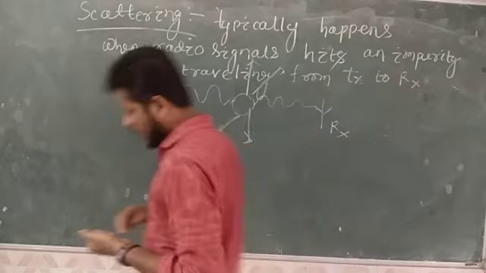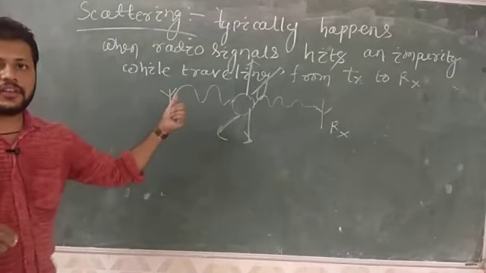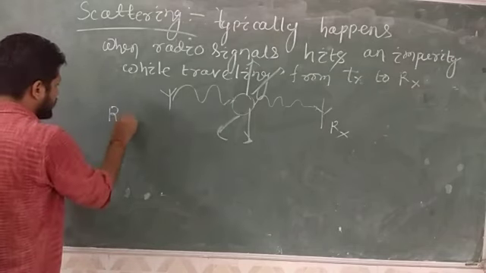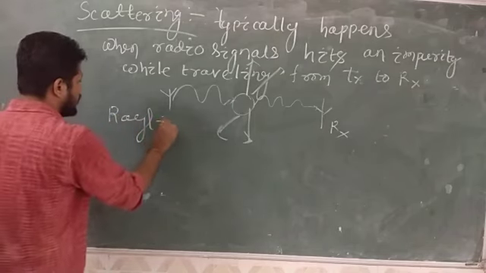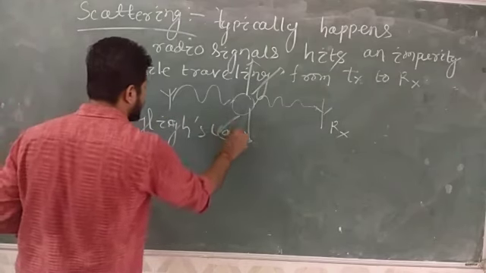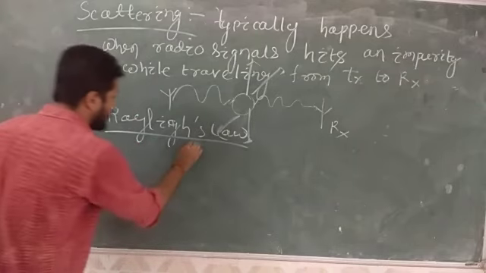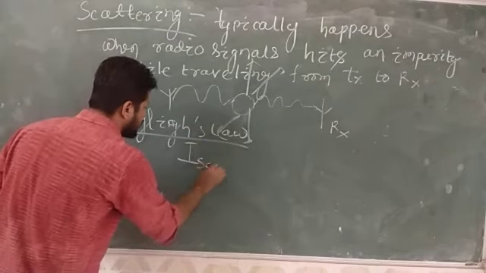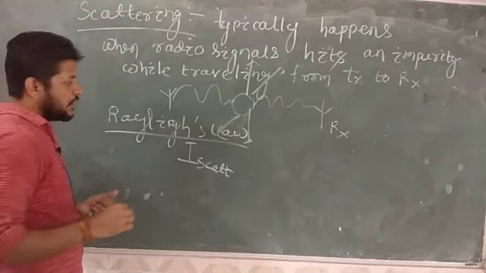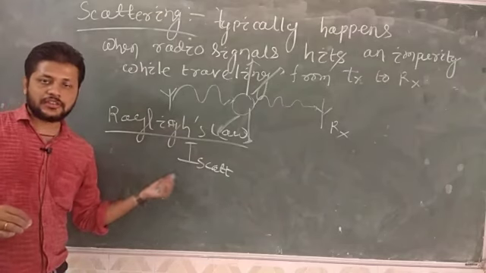So this scattering phenomenon decreases the strength of the signal. And how does it decrease? There is a law called Rayleigh's law. Rayleigh's law defines the intensity of scattering, denoted here by I. We have studied that the higher the wavelength, the least is the scattering.